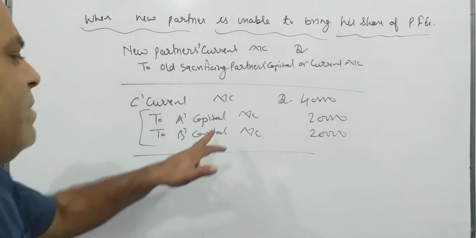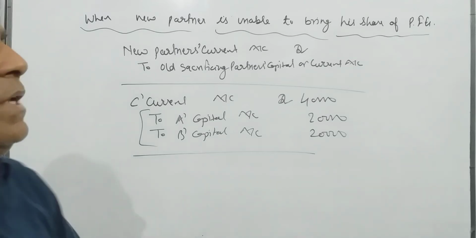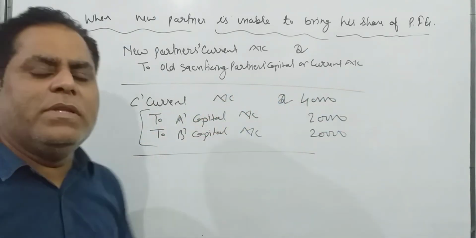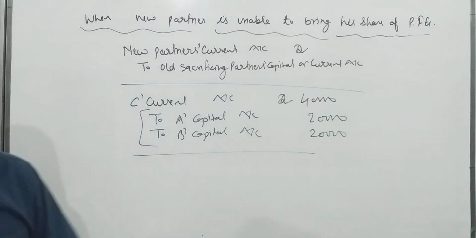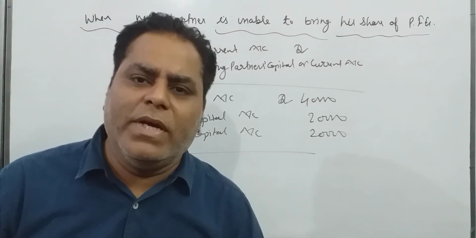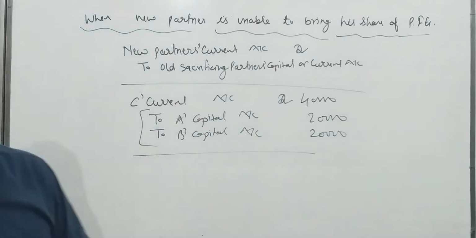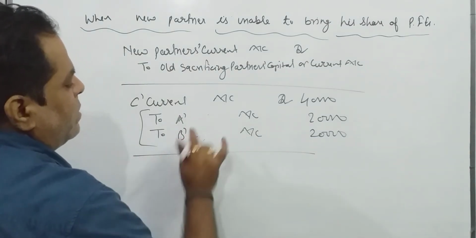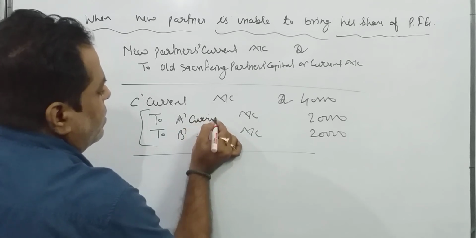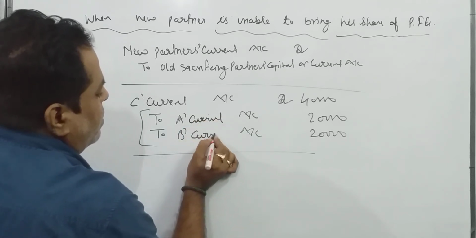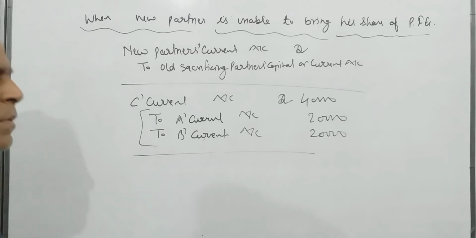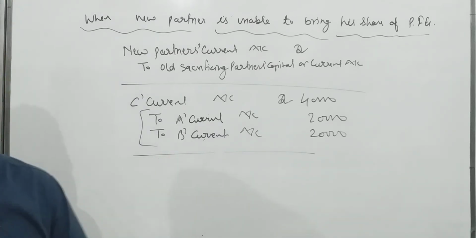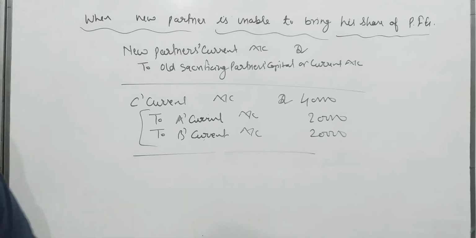Student, you can see that here I am writing capital, but here I have written capital as well as current, both. So I have assumed in this case that partners' capital is fluctuating. If partners' capital is fixed, we have to write current account. In place of capital, we have to write current account if partners' capital is fixed. So it depends upon the question.